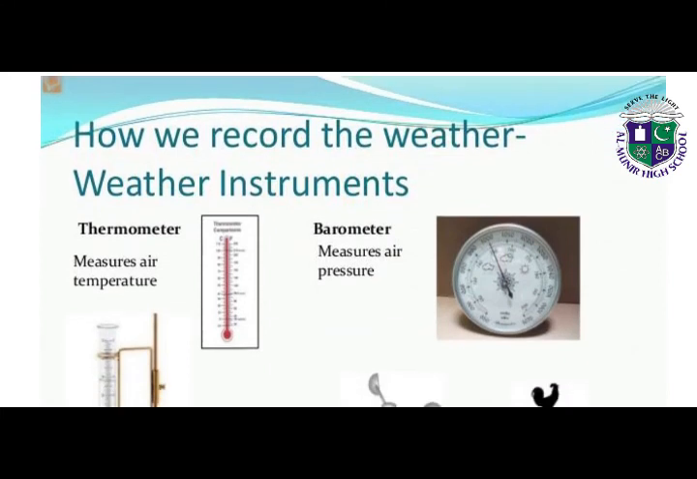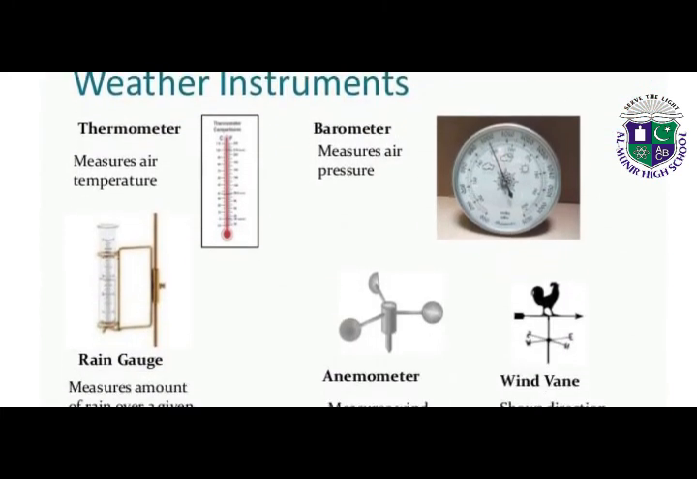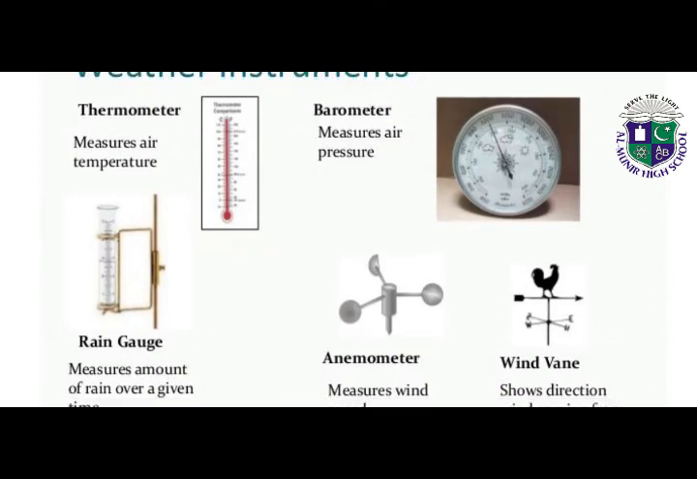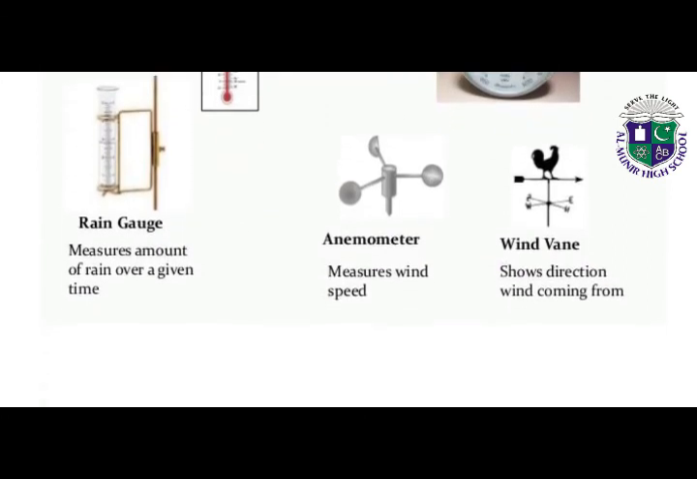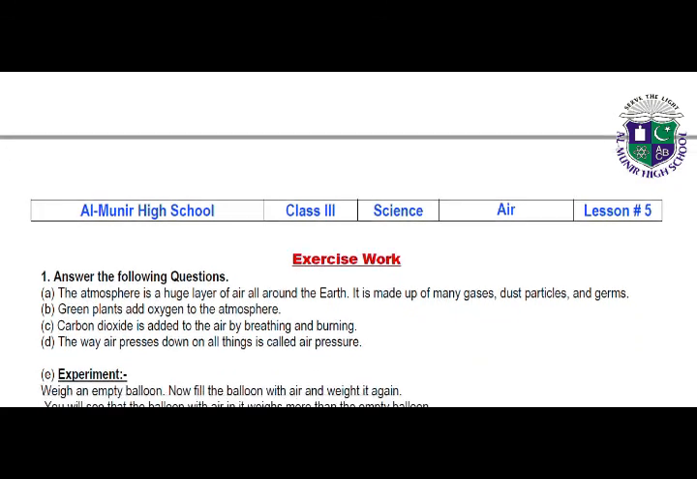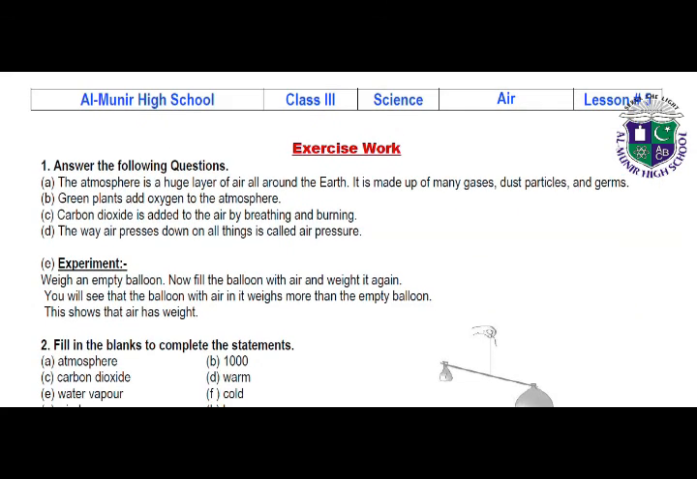How do we record the weather? With the help of weather instruments. Thermometer to measure the temperature, yes. Barometer to measure the pressure, yes. All these instruments help scientists to measure the weather, temperature, speed of wind, yes. Wind vane shows the direction of the wind. Rain gauge helps to measure the amount of rain. So students, these instruments are very important. It shows different instruments.